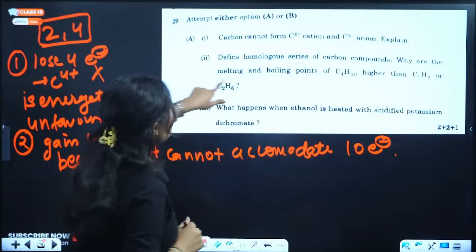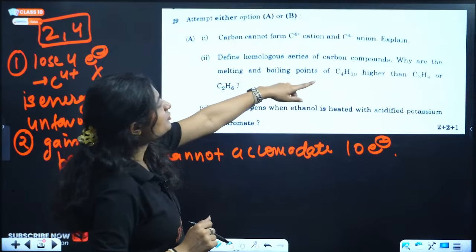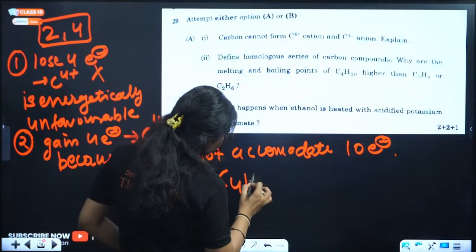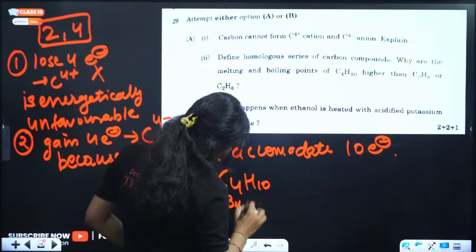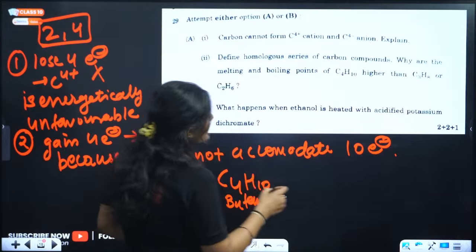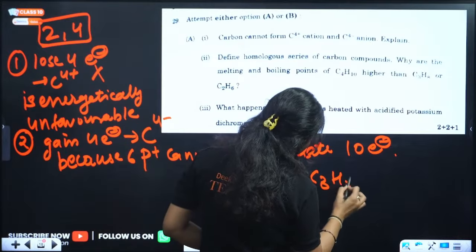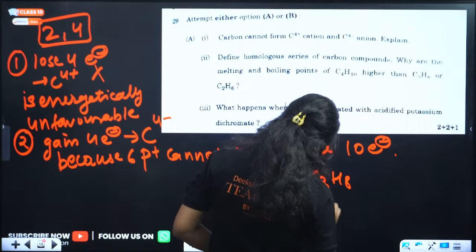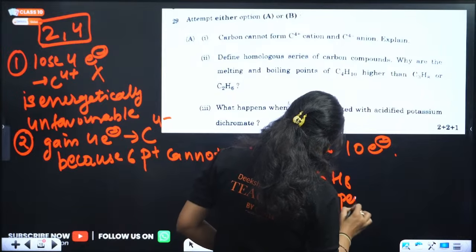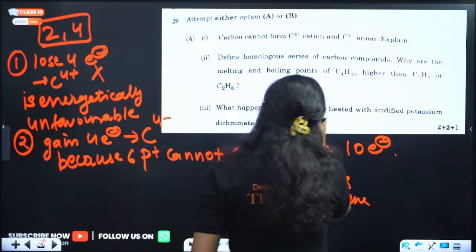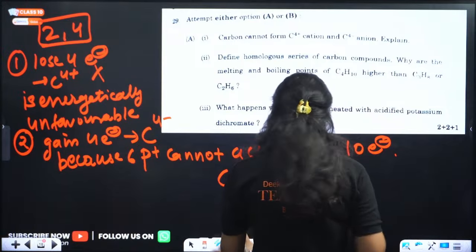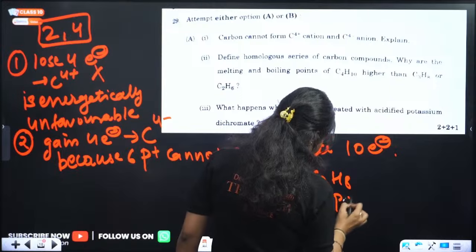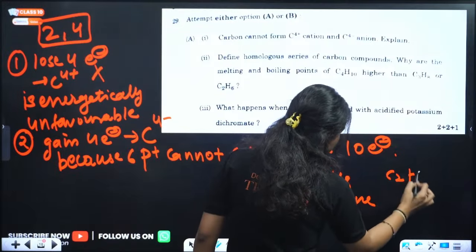Okay. Why are the melting and boiling points of C4H10 higher than C3H8 and C2H6? So C4H10 is butane. It is an alkane, right? And C3H8 is propane, and C2H6 is ethane.